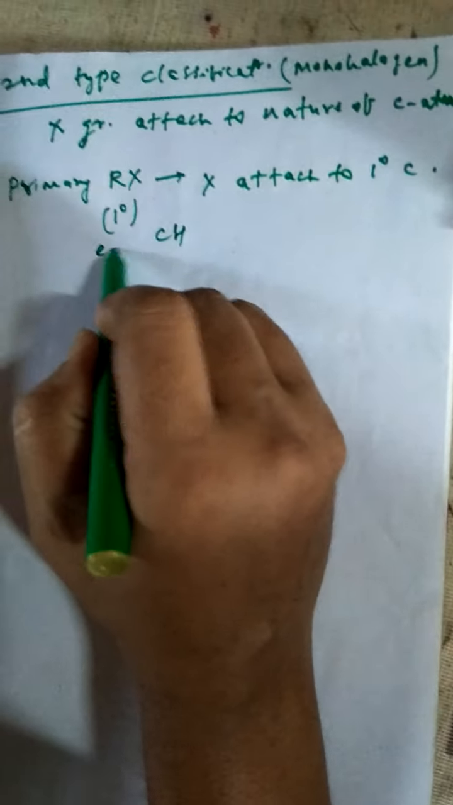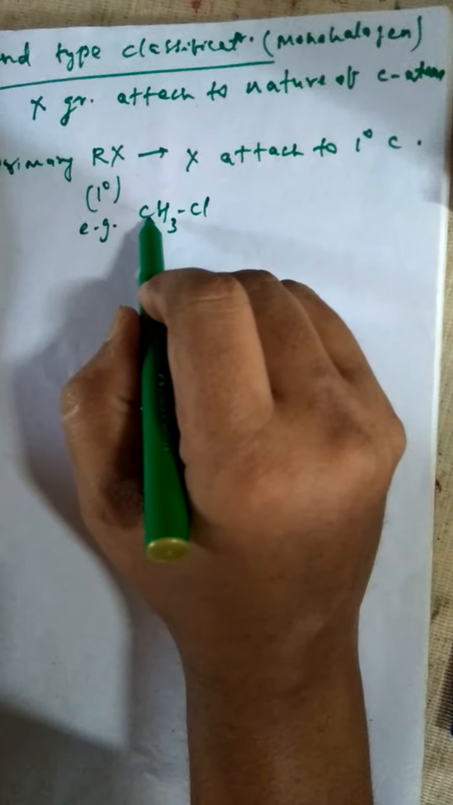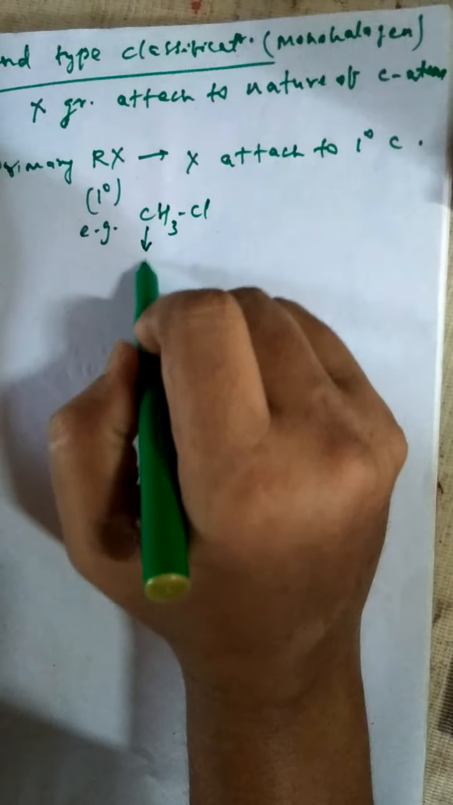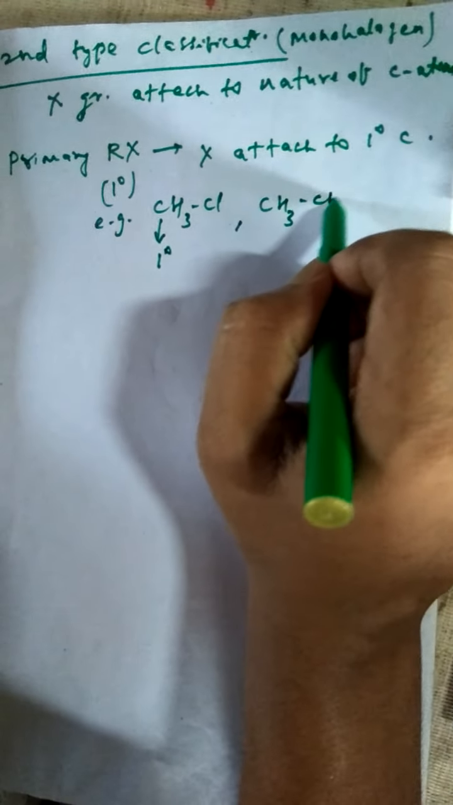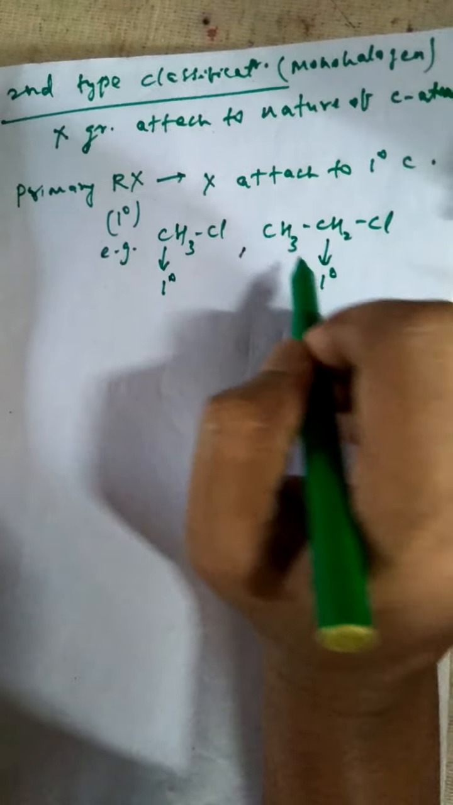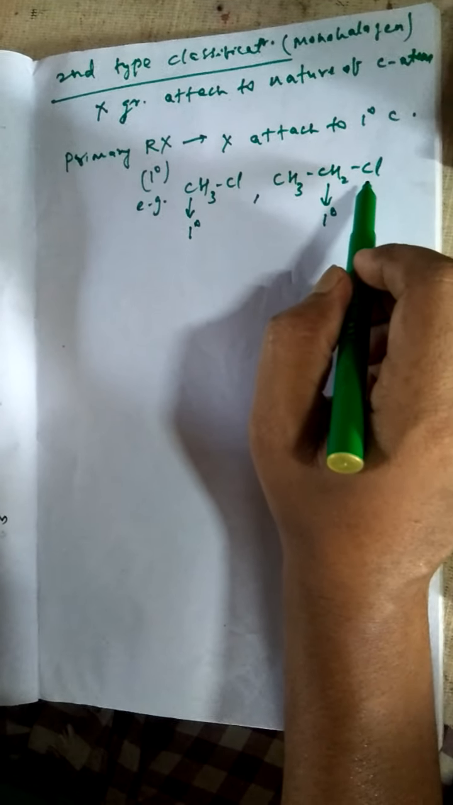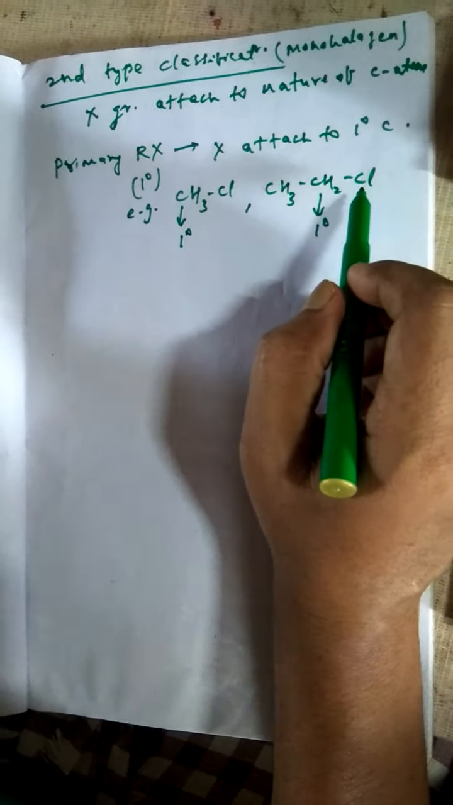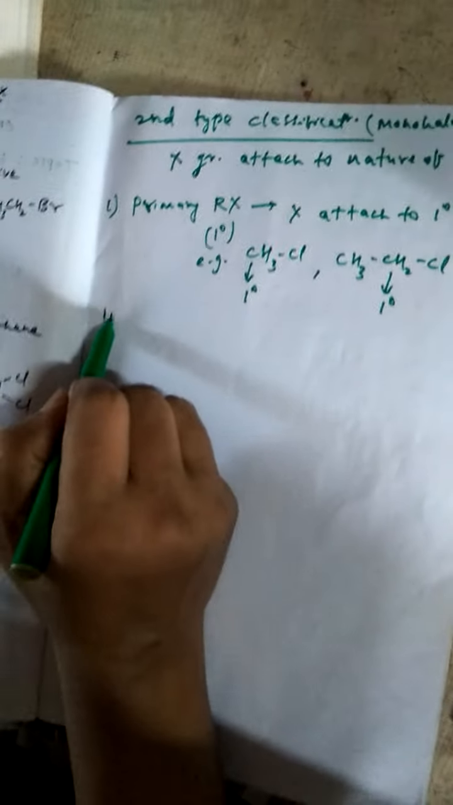For example, CH3Cl. This carbon is a primary carbon. Another example, CH3CH2Cl. This is also a 1 degree carbon. So if a primary carbon is attached to the halogen atom, then it is called primary alkyl halide. This is the one type of example.